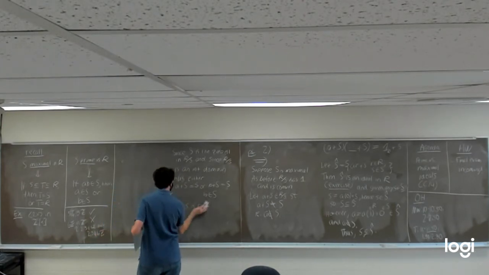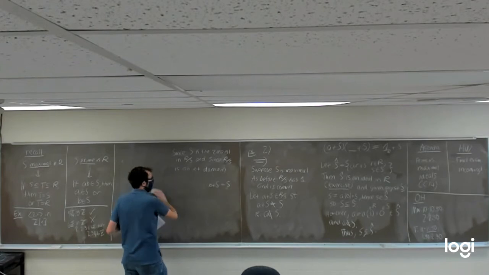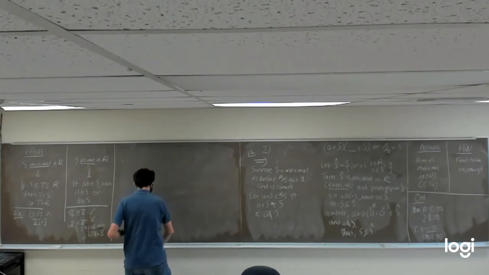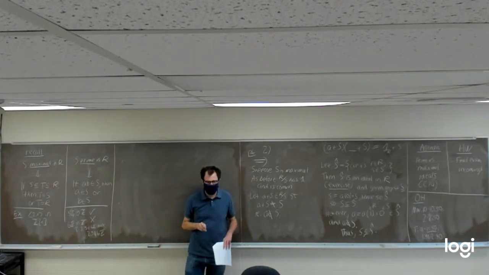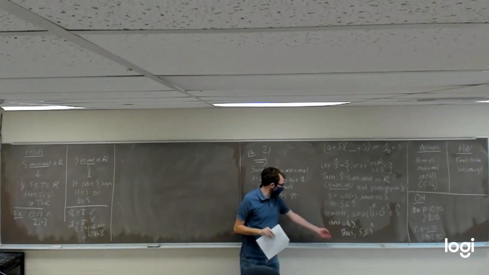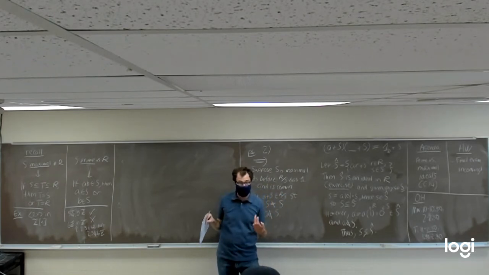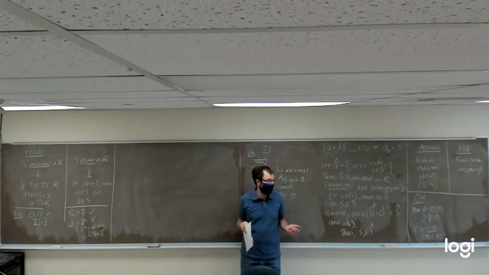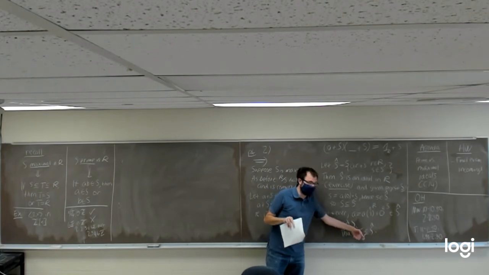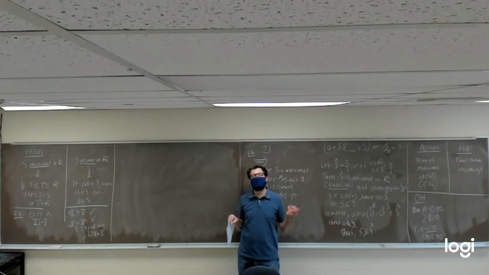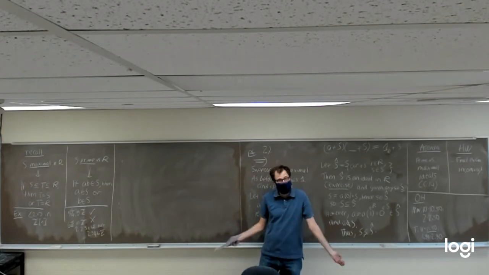And now we can use the fact that big S is maximal. How is it possible that we have another ideal in our ring that is bigger than S, if S is maximal? Well, the only possible way this can occur, that S is properly contained in some S hat, is if that S hat was the entire ring.